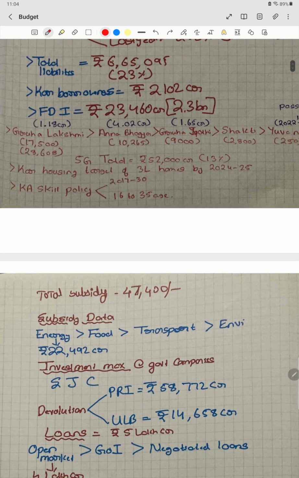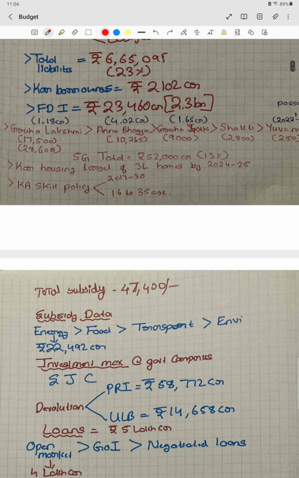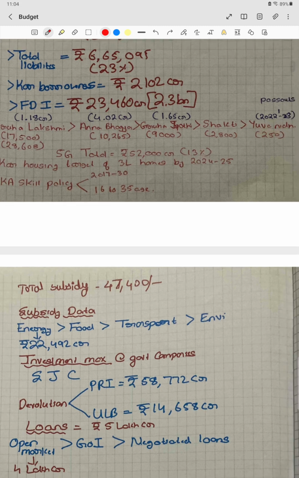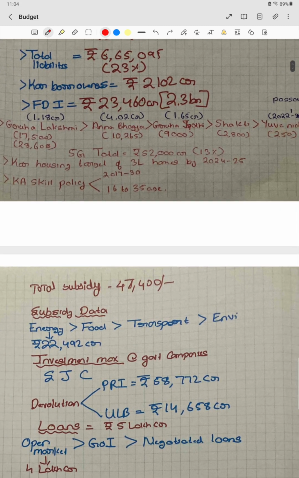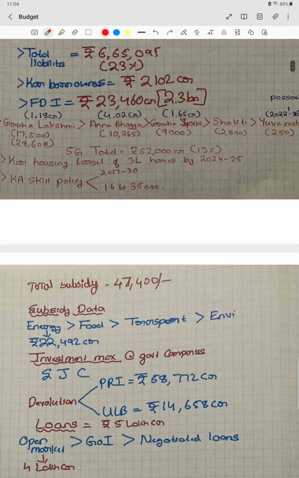Then we have to also know about the FDI. What is the FDI that has come to Karnataka? That is 23,460 crore, that is $2.3 billion. And we have to also know the numbers related to these 5G schemes. Now, this is very important.